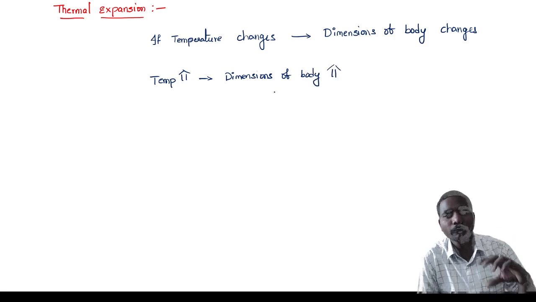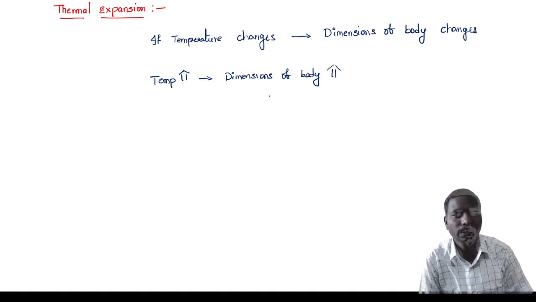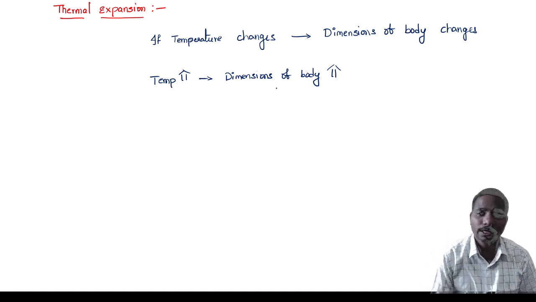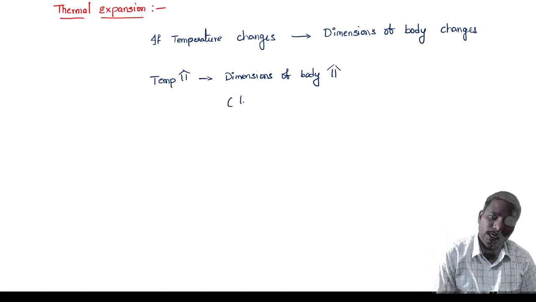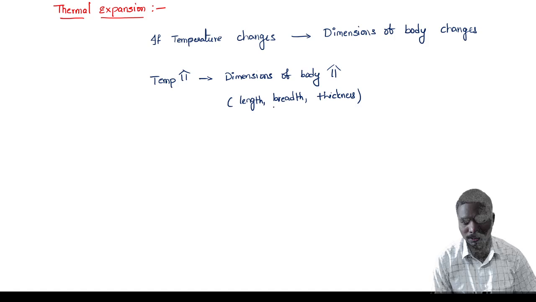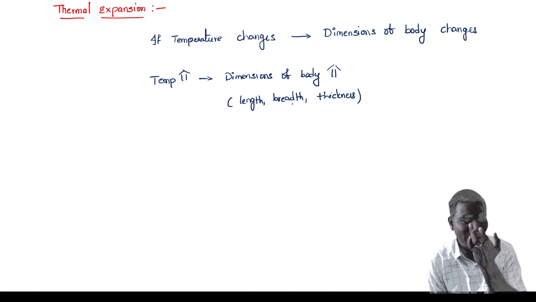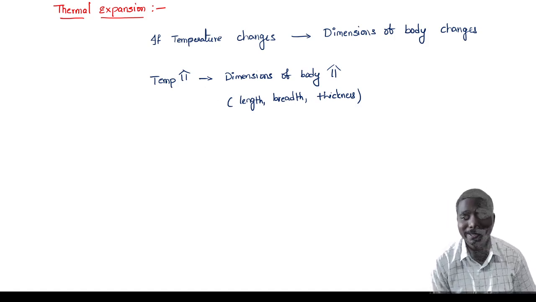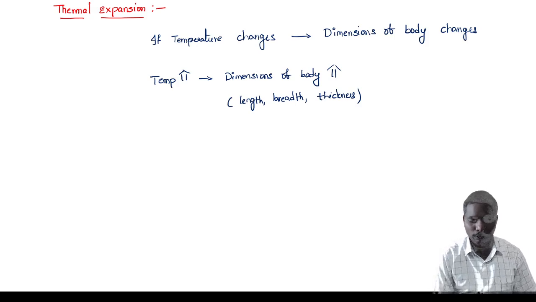The body is in any form, solid, liquid, gaseous, whatever it may be. If we increase the temperature of the object, then those dimensions will increase. Dimensions in the sense maybe length, breadth, thickness. Length and breadth means area will increase. Length, breadth, height means volume increases. So all the physical dimensions of the body are going to increase.